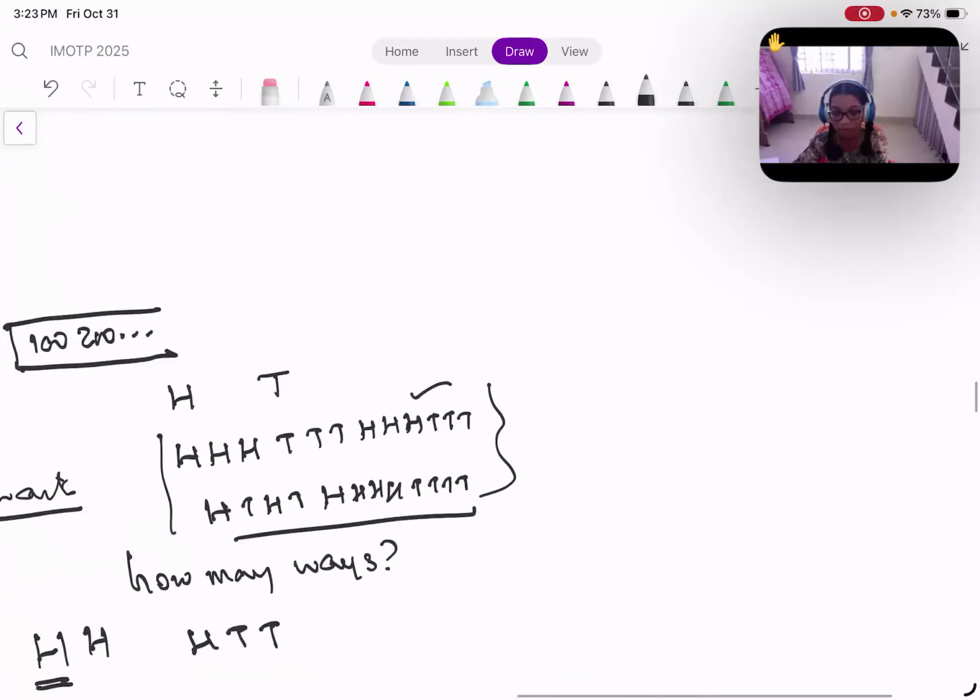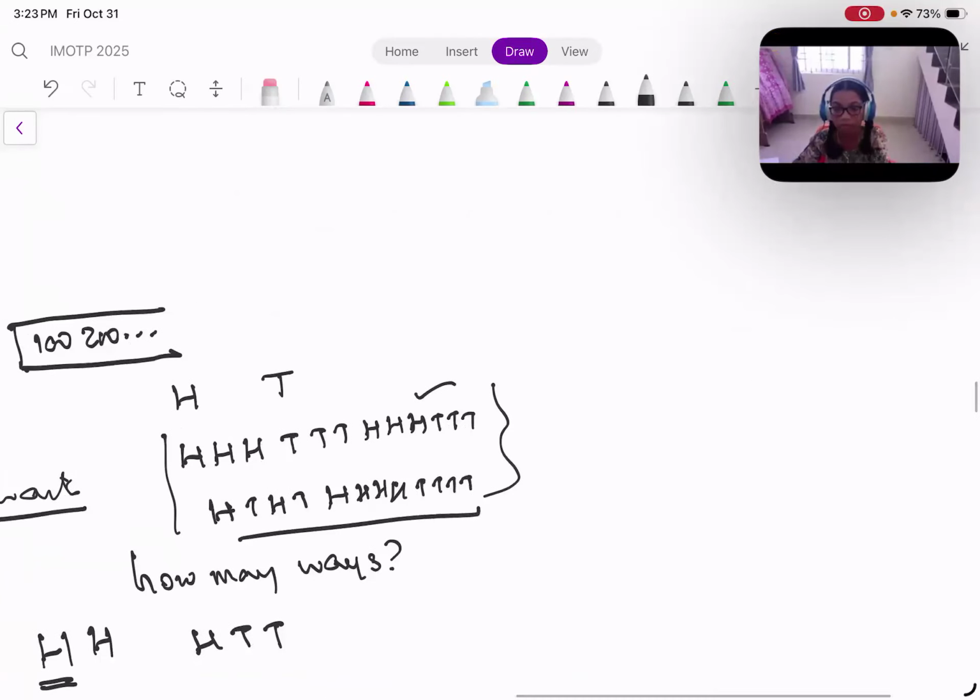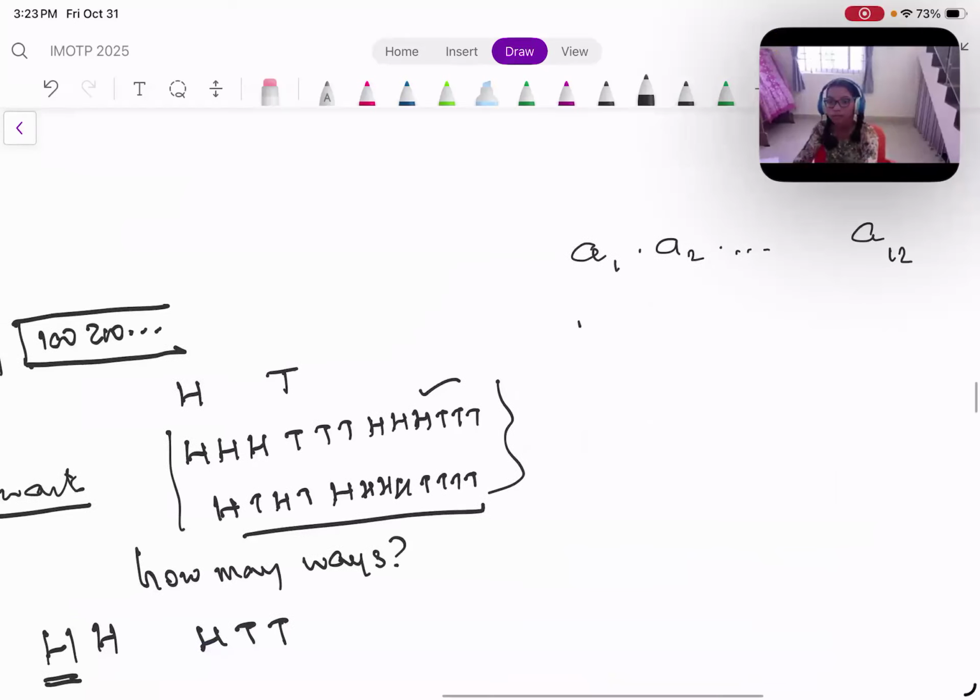Let us look at this: suppose I multiply 12 numbers, and ask in how many ways we can introduce brackets so that it makes sense.